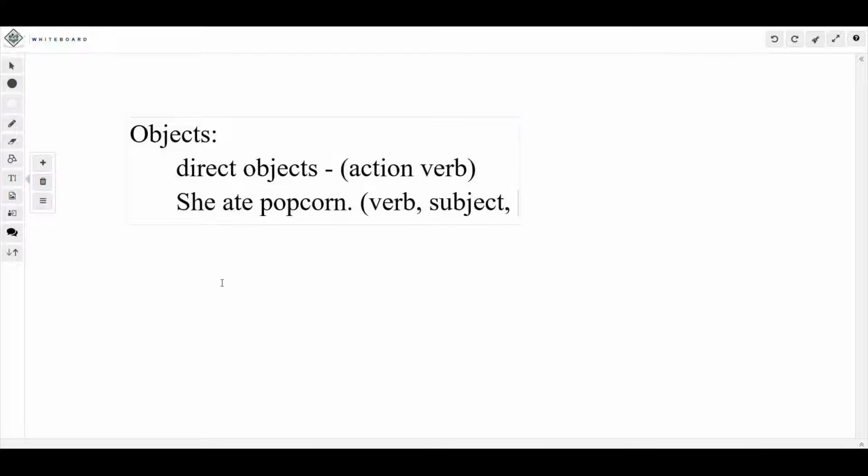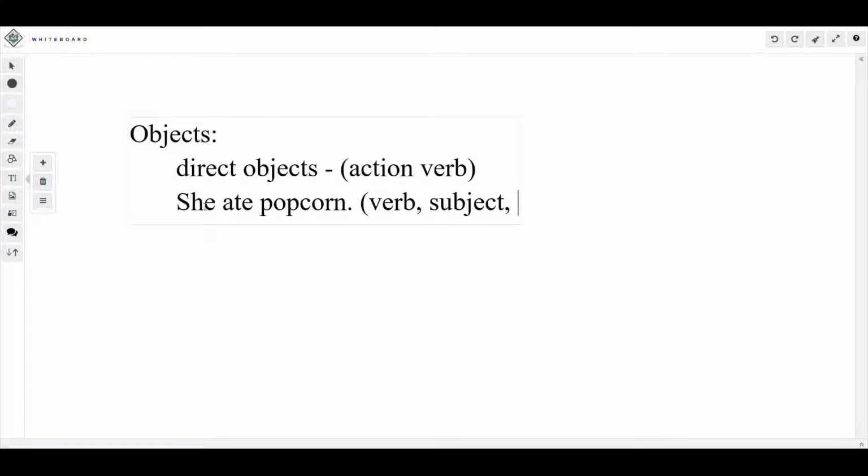So in this one, ate is your verb, she is your subject. Since this is action, let's see if there's a direct object.